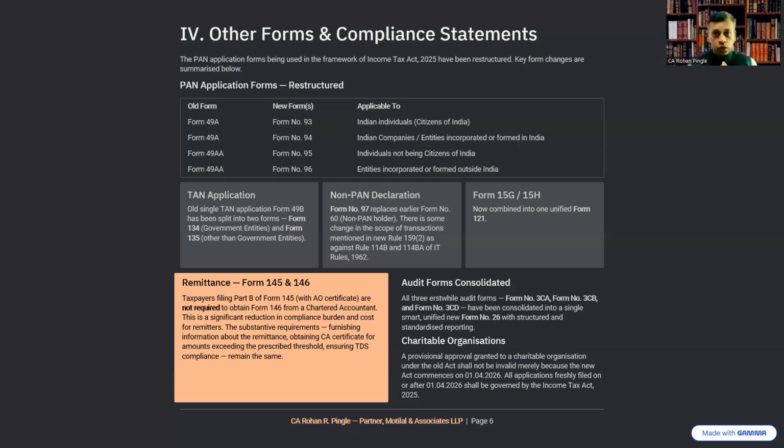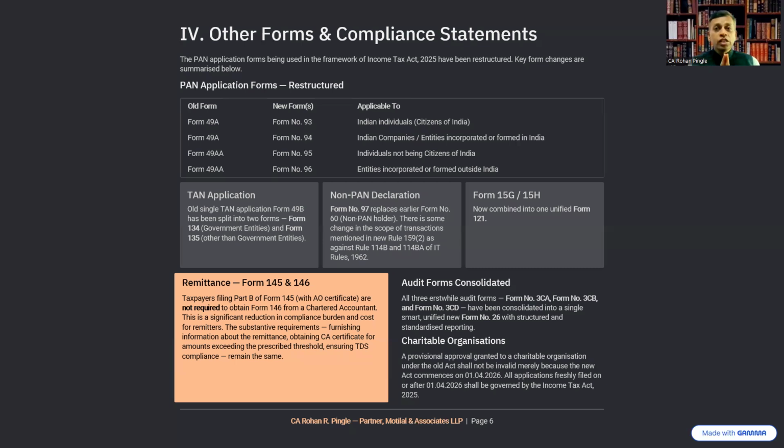The old single TAN application form 49B has been split into two forms, that is form 134 and 135, for government entities and other than government entities respectively. Form number 97 under the new act replaced the earlier form number 60, that is for the non-PAN holder. However, there is some change in the scope of the transactions mentioned in the new rule 159 sub rule 2 as against the transactions mentioned in rule 114B and 114BA of the IT Rules 1962.